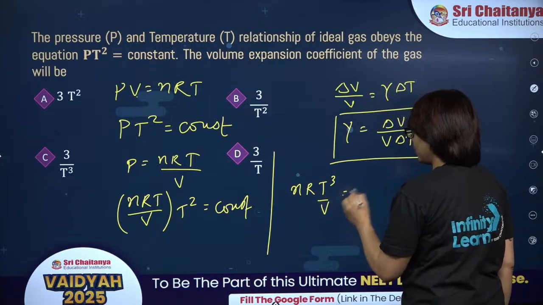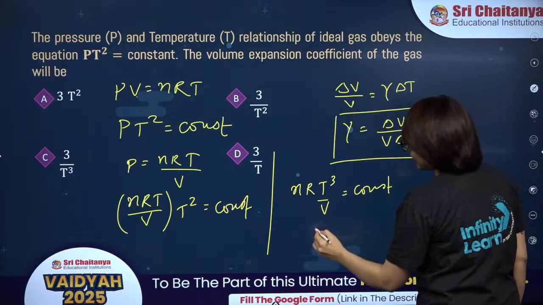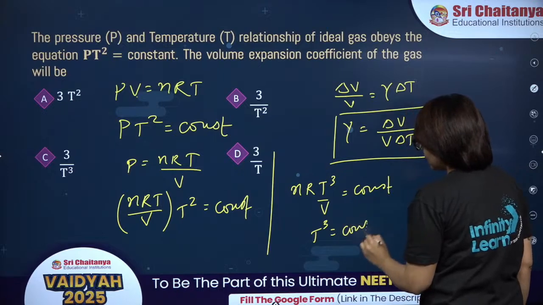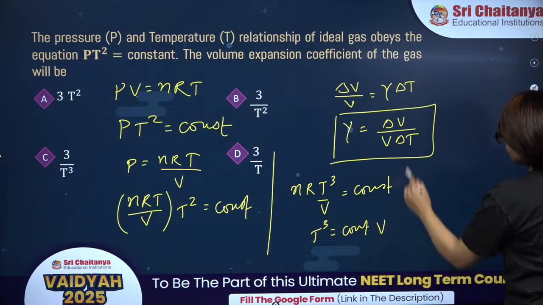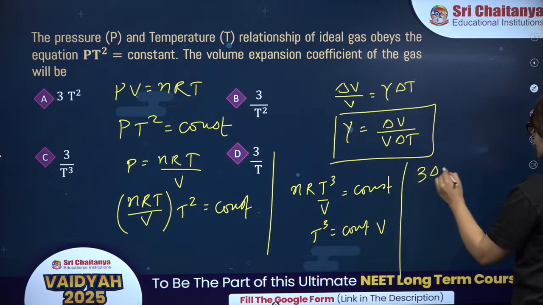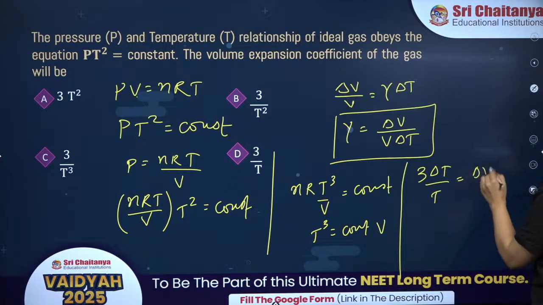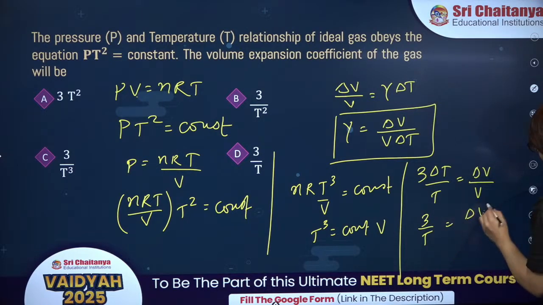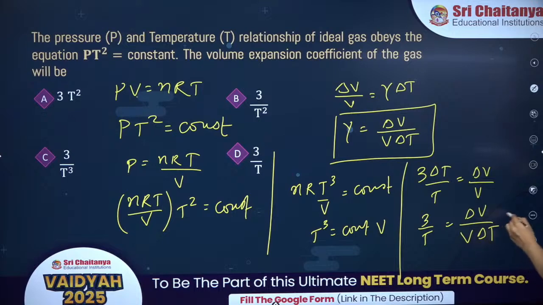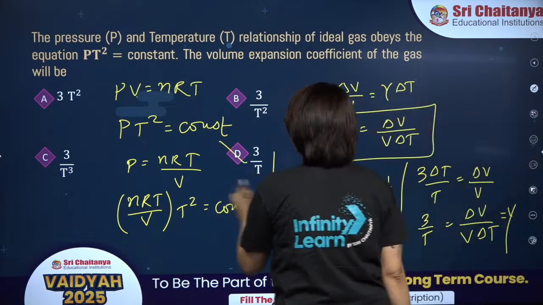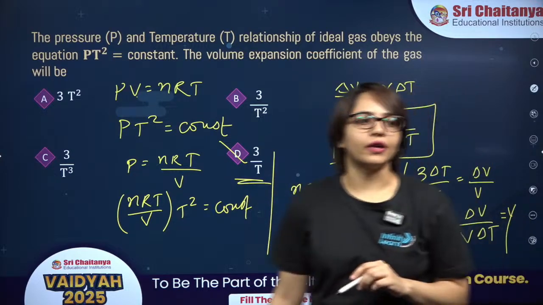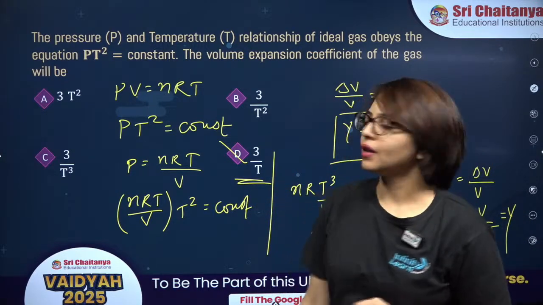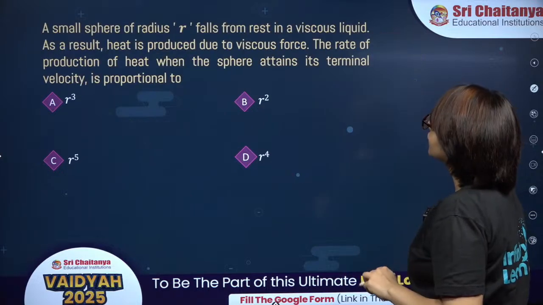So in this case, nRT cube divided by volume is equal to constant, or you can write T cube is equal to some constant into volume. Now differentiate, so it is 3 times delta T by T is equal to delta V by V. Okay. So in this case, if you write 3 upon T, it will be delta V by V into delta T. But delta V by V into delta T is gamma. So gamma is 3 upon T, which is option D. Okay. All right. Option D is the correct answer. Now next is this one.